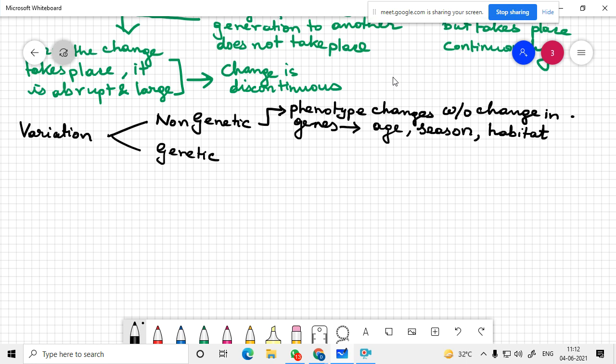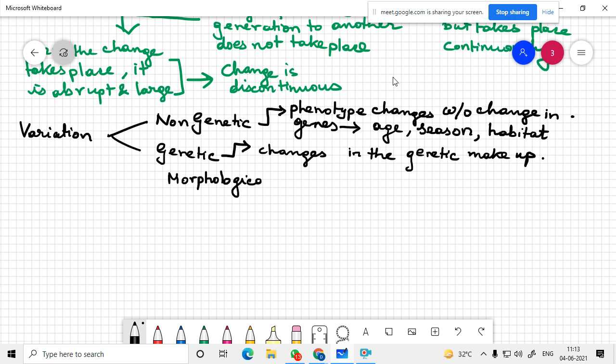Apart from that, you have genetic changes. There is change in the genetic makeup. Morphological, it can be divided into qualitative, on the basis of character quality, and quantitative.